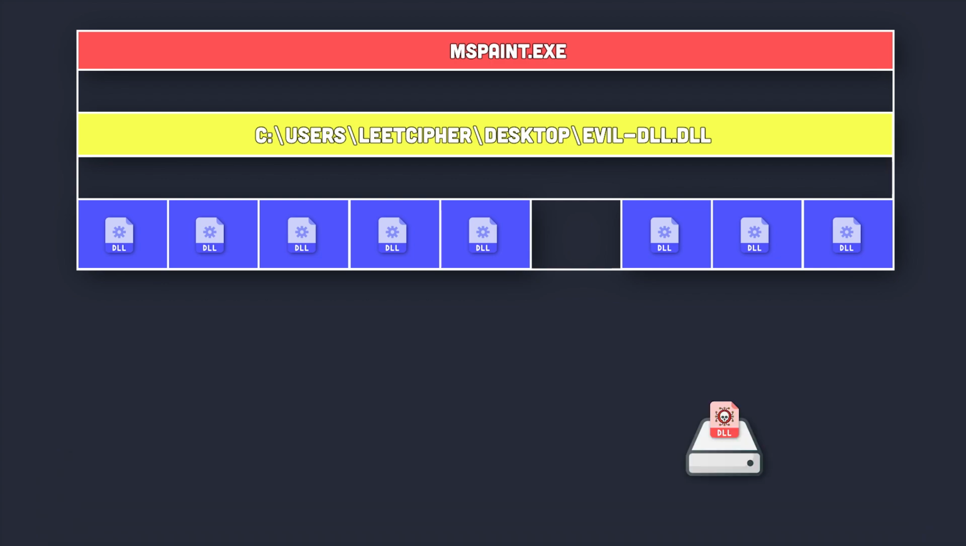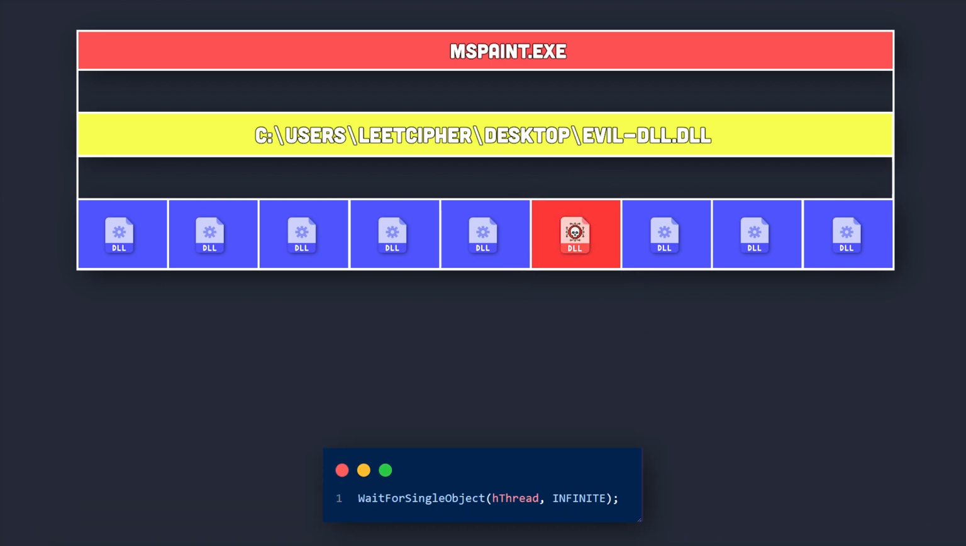Now the last thing we need to do is to wait for the thread to finish execution using the wait for single object API. This API takes in the handle to the thread and how long to wait for the thread to return. We set that to infinite since we want to completely halt the execution flow until the thread returns. After it returns, we close the handle to the process using close handle.